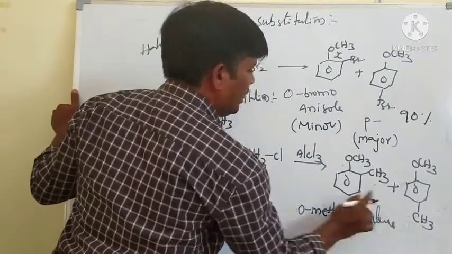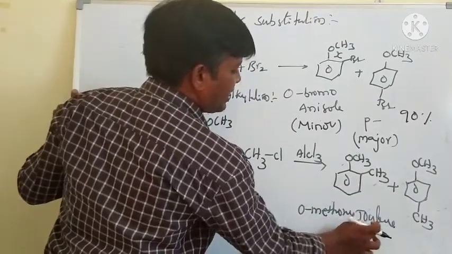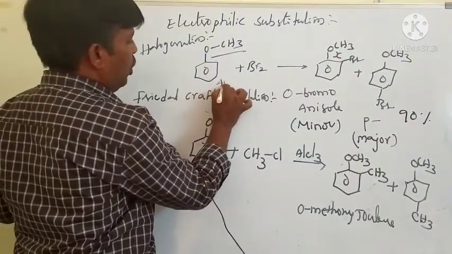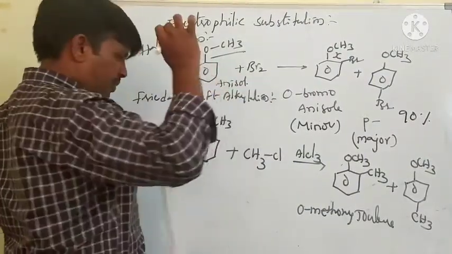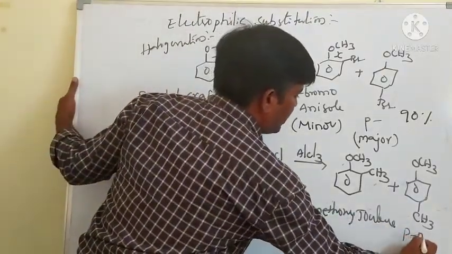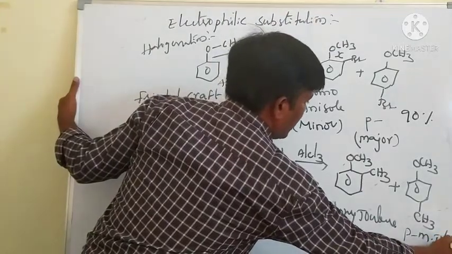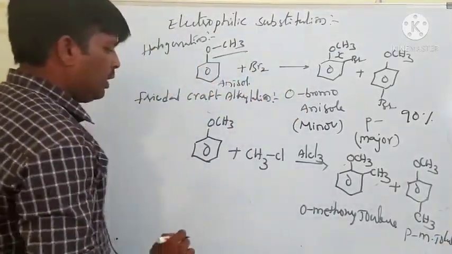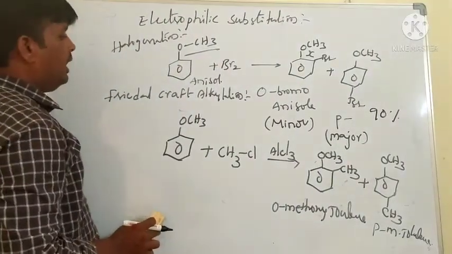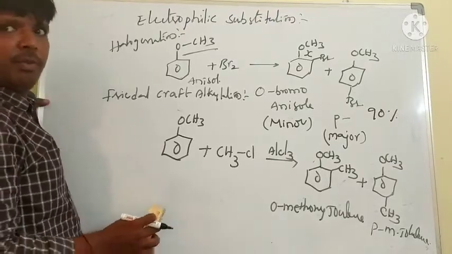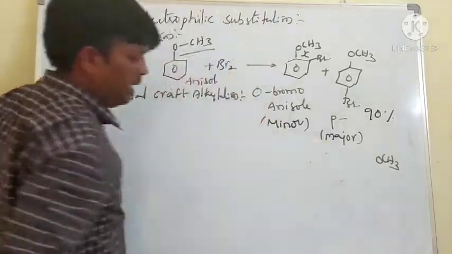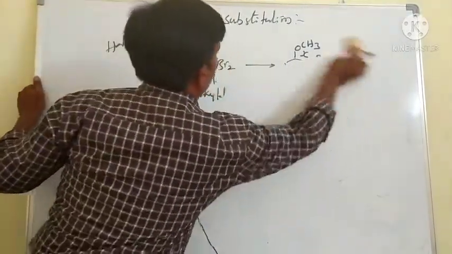Benzene attached with CH3 is called toluene. Benzene attached with OCH3 is called anisole. Here it is toluene. Therefore, orthomethoxytoluene and paramethoxytoluene. This is the example for Friedel-Crafts alkylation. Then we see Friedel-Crafts acylation. Same reaction, another example. Only two reactions are there.